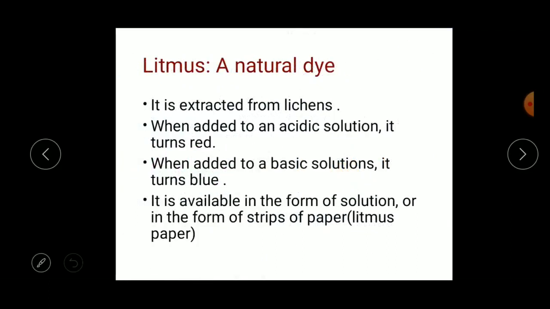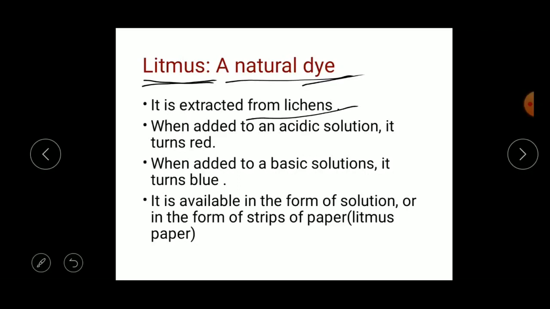Okay, let us study one by one the natural indicators. The first one is litmus, a natural dye. What is litmus? Litmus is extracted from lichens and is used to detect whether the given substance is acidic, basic or neutral.